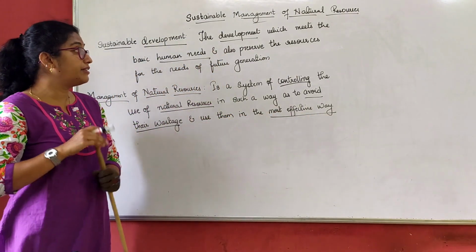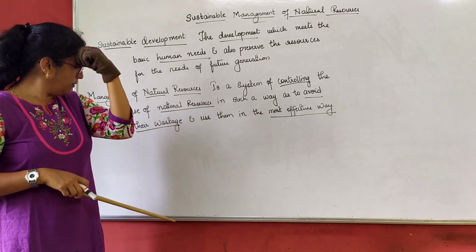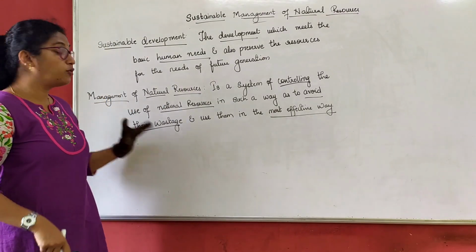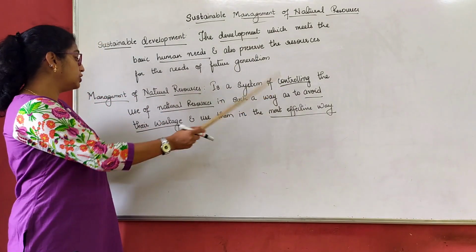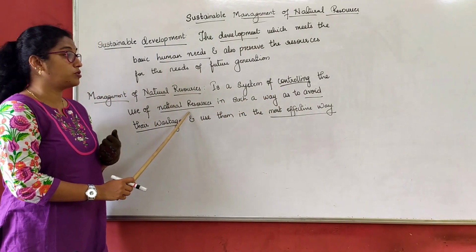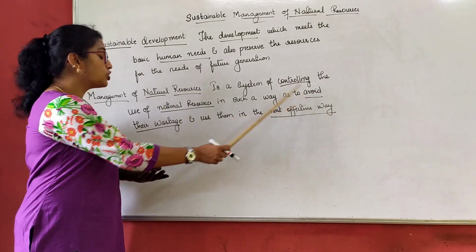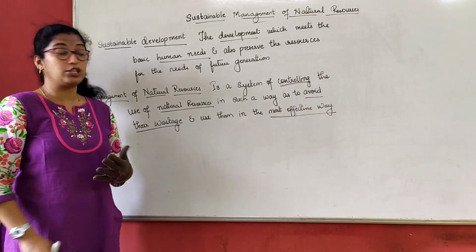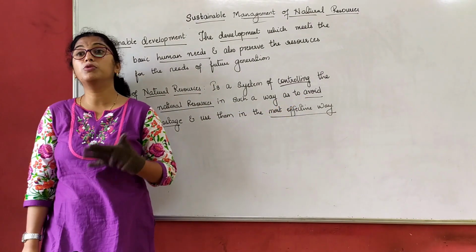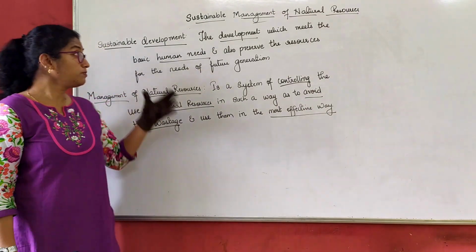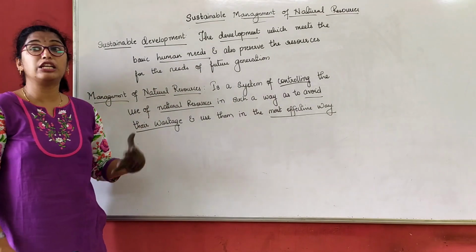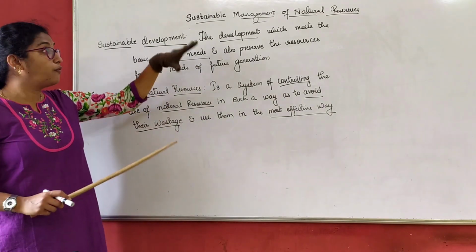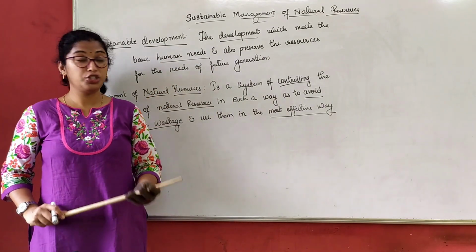See, the keywords I have underlined here tell me what actually we have to do. We have to use that, but we have to manage in using. How? By controlling the use of natural resources. In which way? Such that we avoid their wastage and use them in the most effective way. So this is about sustainable management of natural resources, what we are actually studying in this chapter.